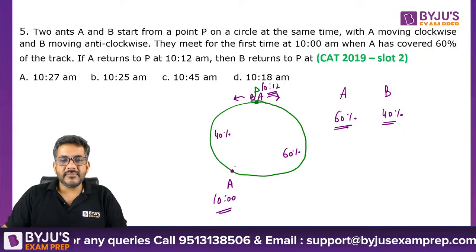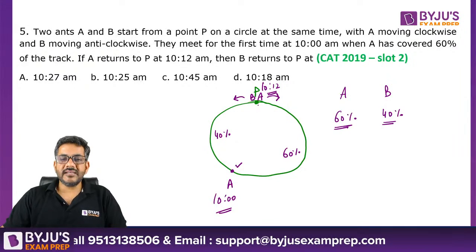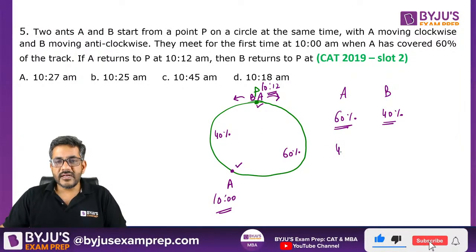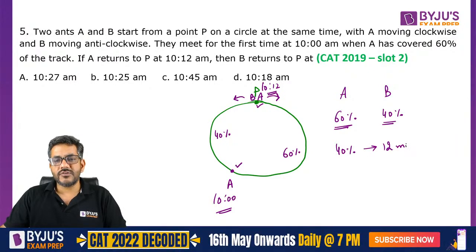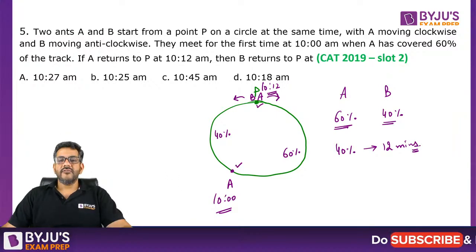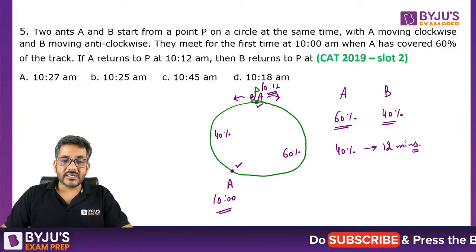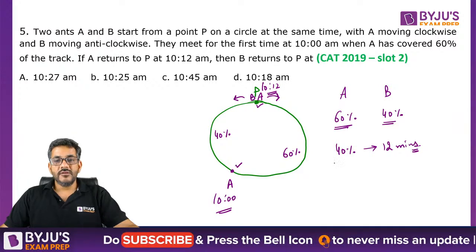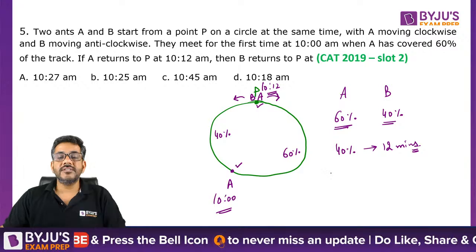At 10 a.m. they reached here. After that he says that A reached the finish line at 10:12. So can I say that A covered 40% in a total of 12 minutes? Right everyone? A covered 40% in a total of 12 minutes because आगे का जो distance बचा हुआ था that was 40%. So A has covered 40% in only 12 minutes.